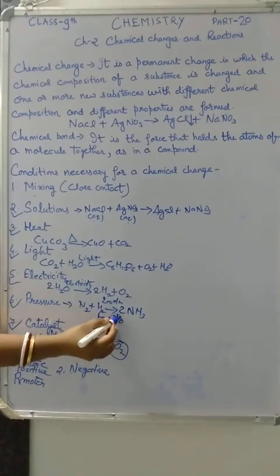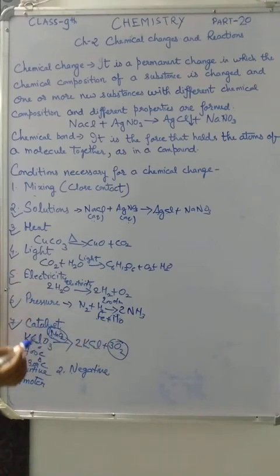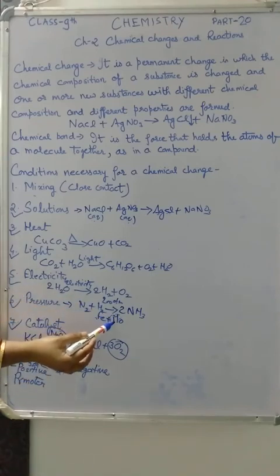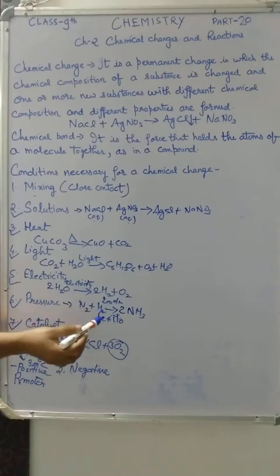So a promoter is always used to increase the efficiency of the catalyst. Without catalyst the promoter is useless. Remember it: whenever you use the promoter you have to use the catalyst also, because the promoter is only used for increasing the efficiency of the catalyst. So these are the conditions which are required for a chemical change.